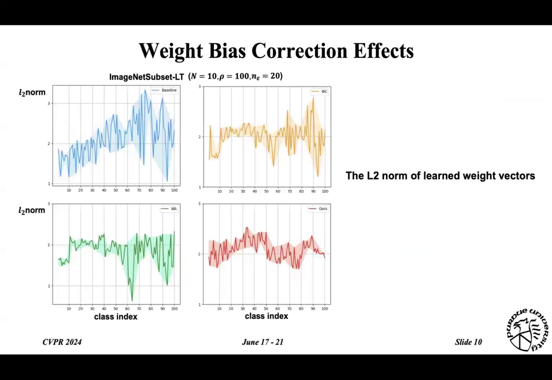We also evaluate the effects of our method in terms of learning unbiased classifier weights. As shown in this figure, the weight norm of the baseline method varies among the learned classes, so this results in significantly biased predictions. The existing method mitigates the inter-task imbalance issue, but still has variance within each individual task, and our method, by directly balancing the learning process, achieves a uniform classifier that could also explain our promising results for the imbalanced class-incremental learning.